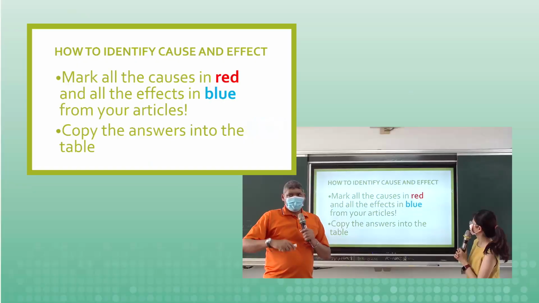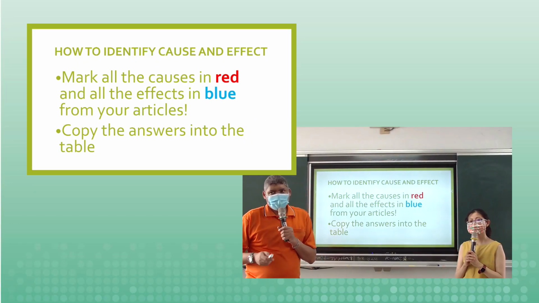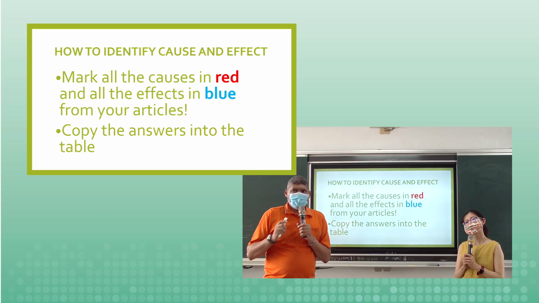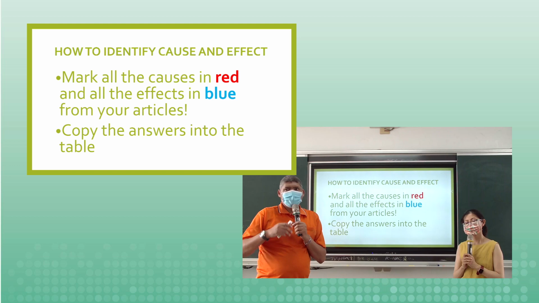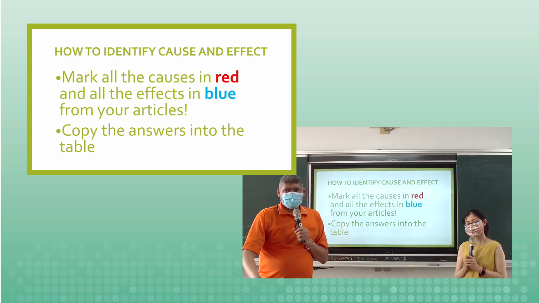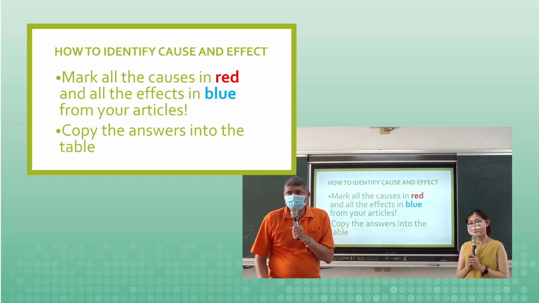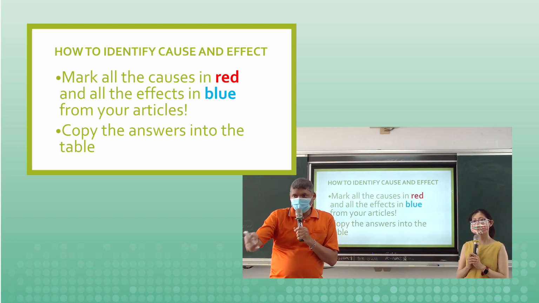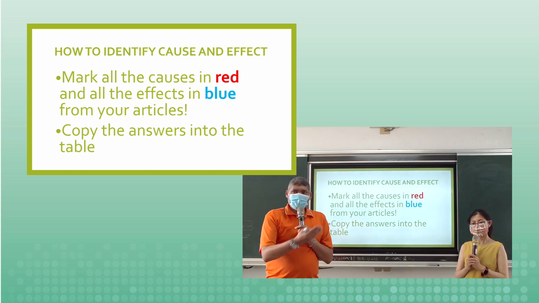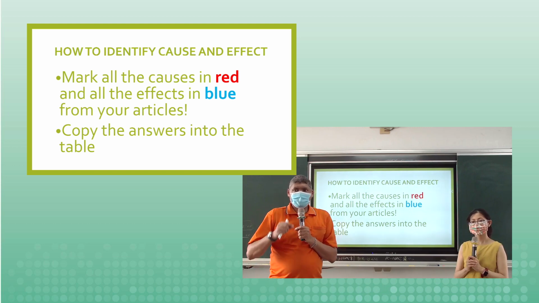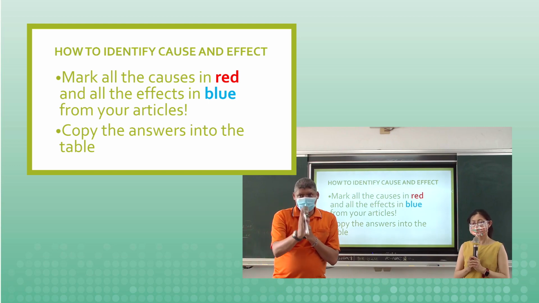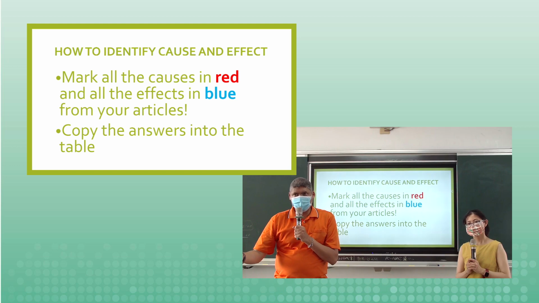And so how are we going to do this? We are simply going to mark all the causes in red and all the effects in blue from the article. And then you're going to copy the answers into the table which was provided for you before this class began. So you have your worksheet, which is blank, with you. And while you are watching, please listen to Debbie's explanation, and then you can tabulate what a cause is and what an effect is. Thank you, Debbie.